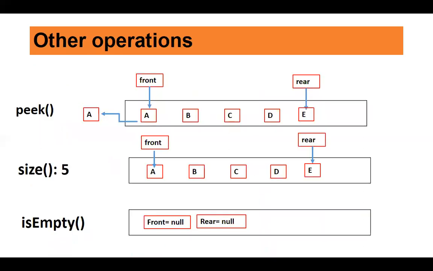Fine. Now, what are the other operations which can be carried out on a queue? Same as in the case of stack, where we had peek. What does the peek function do? It will just return the value pointed to by front without deleting it from the queue. It will still remain in the queue. You just get a copy of this item. Size will give you the number of items in your queue. So there are 5 items, so it will give you 5. And isEmpty will check if your front and rear both are pointing to null. That means your queue is empty.